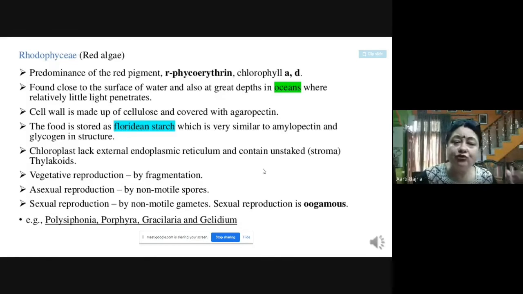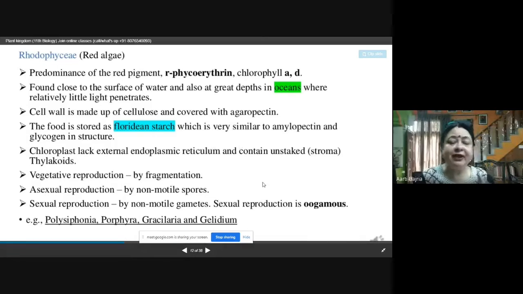They are found close to the surface of the water as well as in the great depths of the ocean, where relatively little light penetrates. See, they are red in color. So longer wavelengths are reaching there. They are absorbing blue and reflecting red. That's why they are red in color. So you can find these red algae at the sea beds also, where very little light of the sun is penetrating.